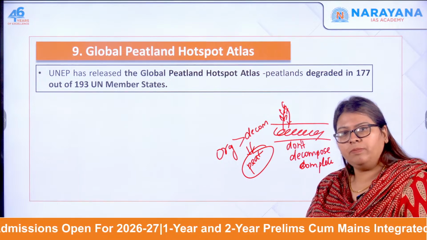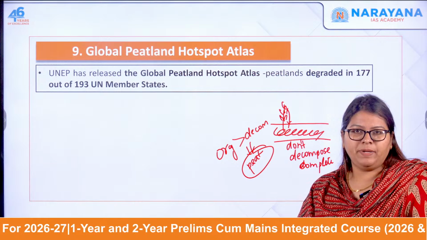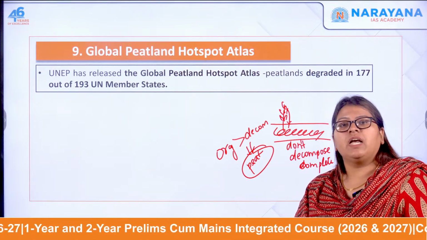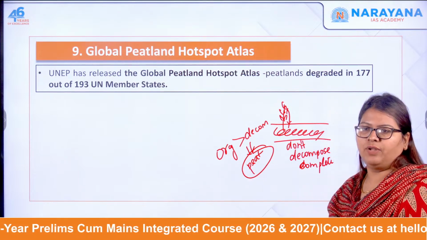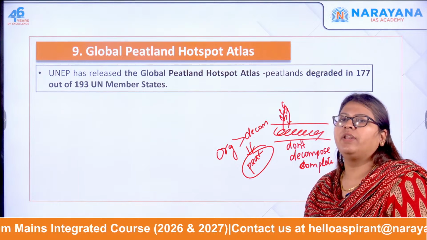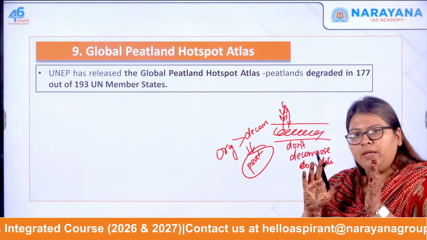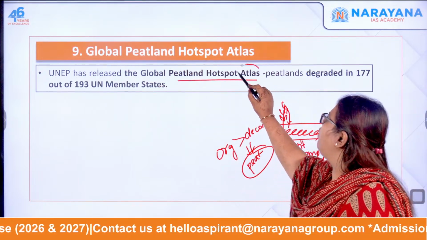There are natural peatlands as well as drained peatlands. There are different kinds of peatlands like mires, which include the fens, the bogs, etc. All that we'll be discussing here. So recently, the United Nations Environment Programme, UNEP. So, UNEP peatland, remember that. It released the Global Peatland Hotspot Atlas.